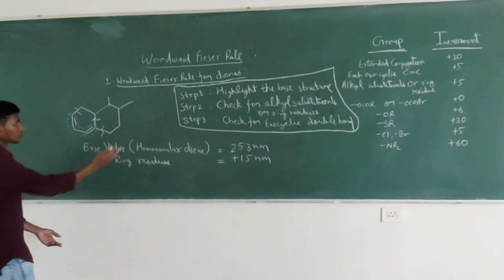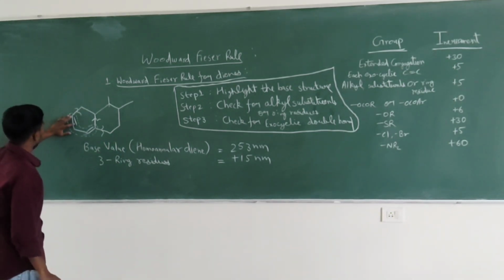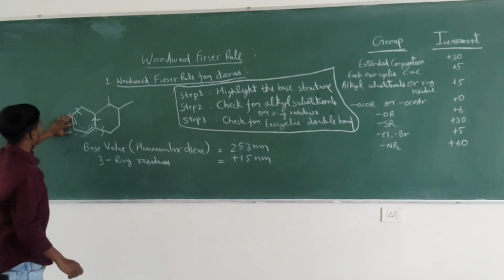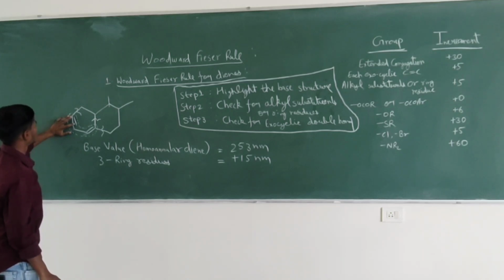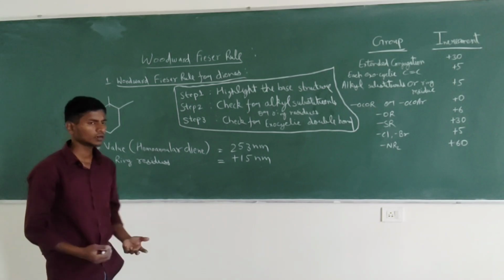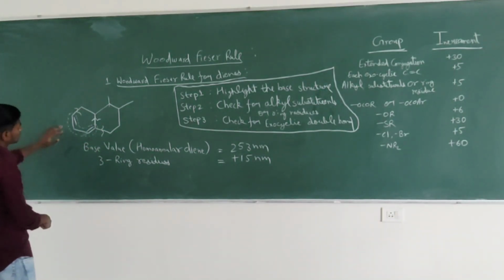Now going to the third step, check for exocyclic double bond. We will see this double bond. This is not at the corner of any ring. While checking for exocyclic double bonds, we have to consider each and every ring given in the structure.